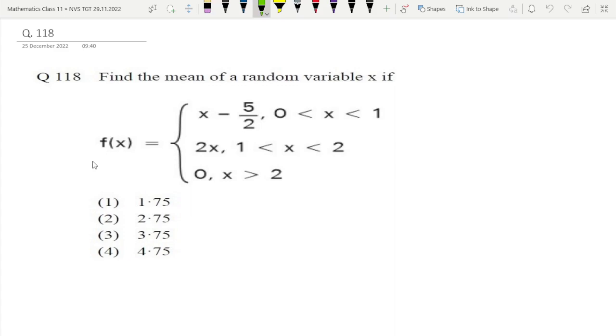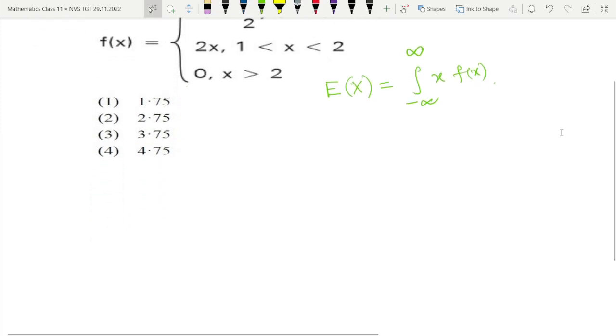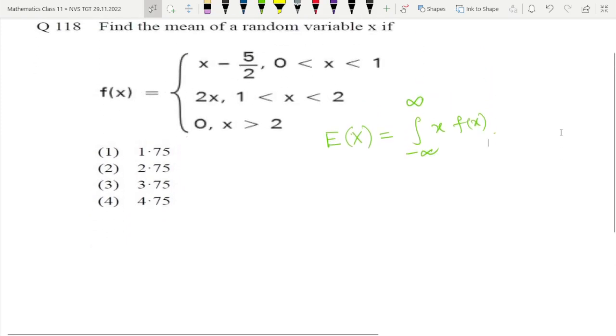Question number 118. Find the mean of the random variable x, if f of x is given, that is the probability density function. The probability density function is given, and we have to find the mean. So here the formula for mean, E of x, is nothing but the integral from minus infinity to infinity of x into f of x. That is the mean. Mean or expectation, both are the same. Expectation of a random variable and mean of the random variable are the same thing.